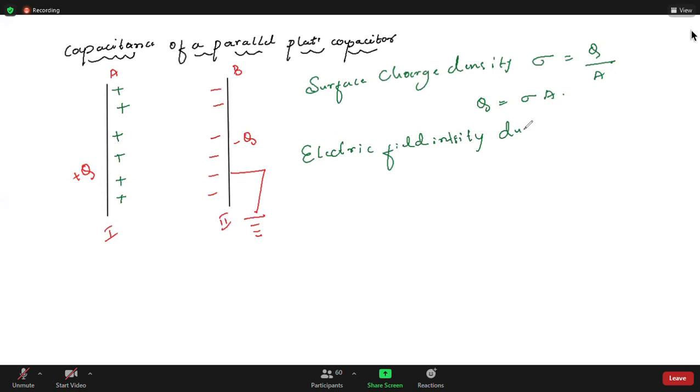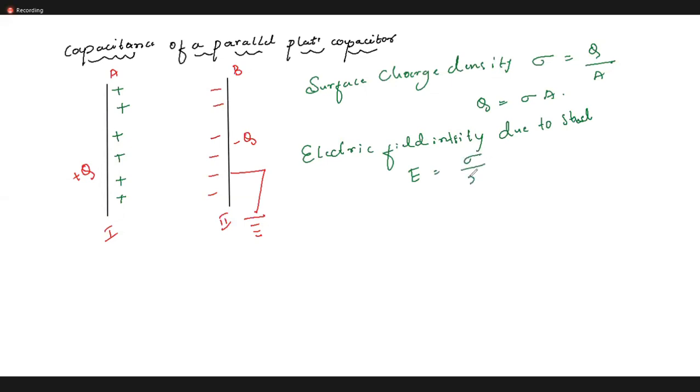Is it sigma by 2 epsilon naught? Correct. So for the first plate, E1 equals sigma divided by 2 epsilon naught. Similarly here also the electric field intensity is sigma by 2 epsilon naught.